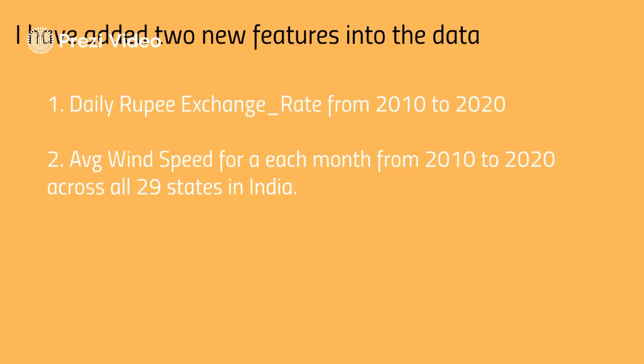In order to do that, I took the daily rupee exchange value from 2010 to 2020 and divided that by the price at which the crop is sold. By this, I got a generalized, normalized price for the crop, and I overcame that problem by adding this.